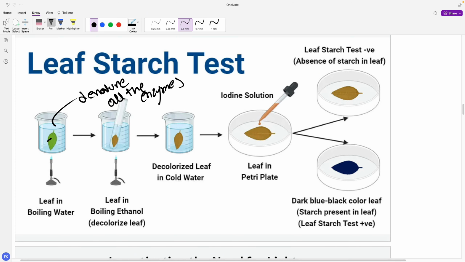Then, as you can see in the test tube, the leaf is put in ethanol, so it is decolorized by removing chlorophyll. After decolorization, the leaf is put in cold water. Then we do the iodine test. If there is a presence of starch, iodine will form a blue-black color. If there isn't, iodine won't form a blue-black color. As you can see, it forms a blue-black color, right? So starch is present. So we can say we need chlorophyll for photosynthesis.